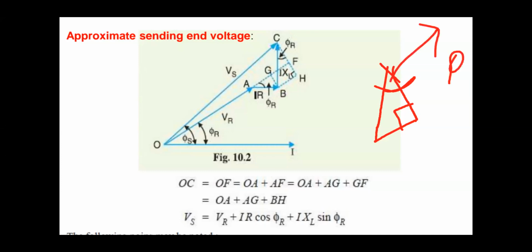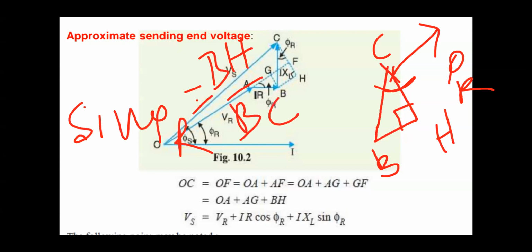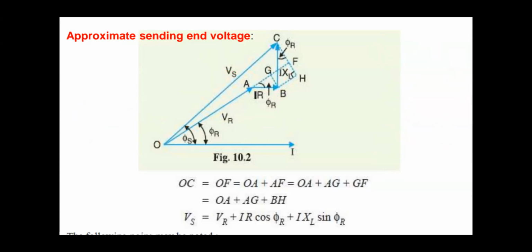This is B, this is H, and this is C. Now if you calculate sine phi r, it is equal to opposite side, that means BH, by hypotenuse, which is BC. So BH can be written as BC into sine phi r. That BC value here is I into XL. So BH is I into XL sine phi r.